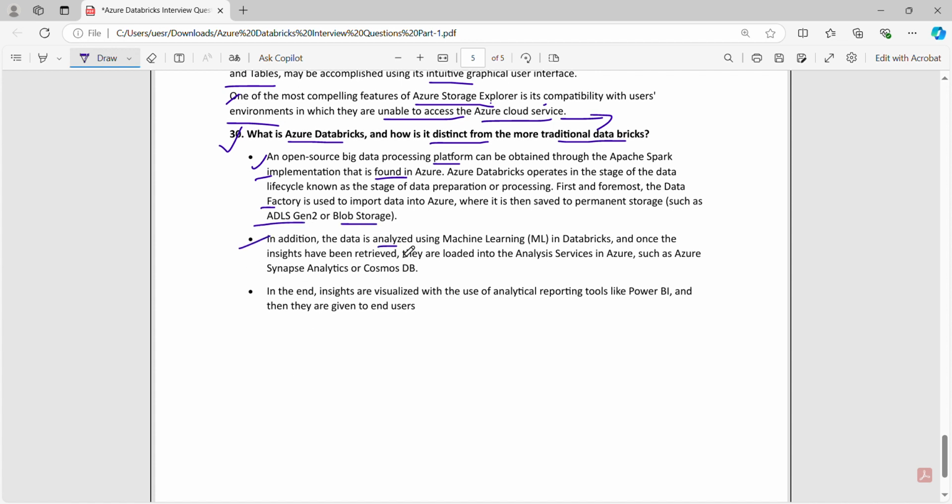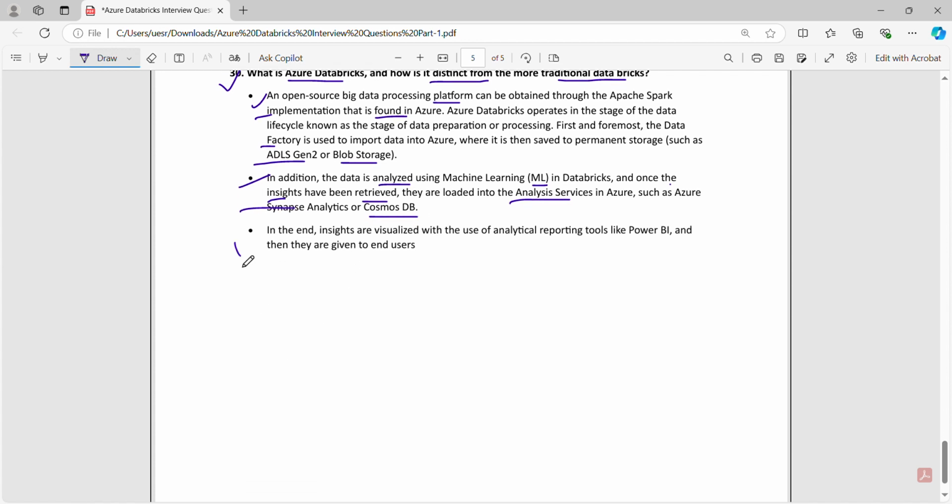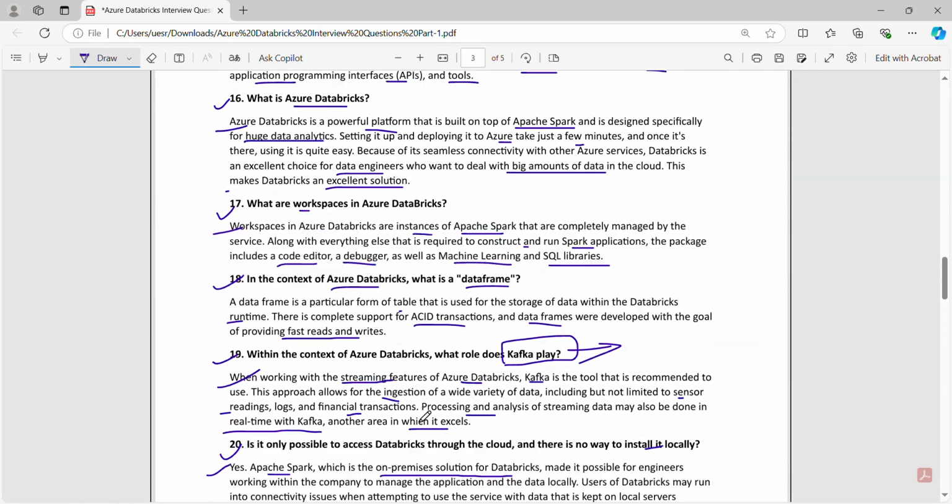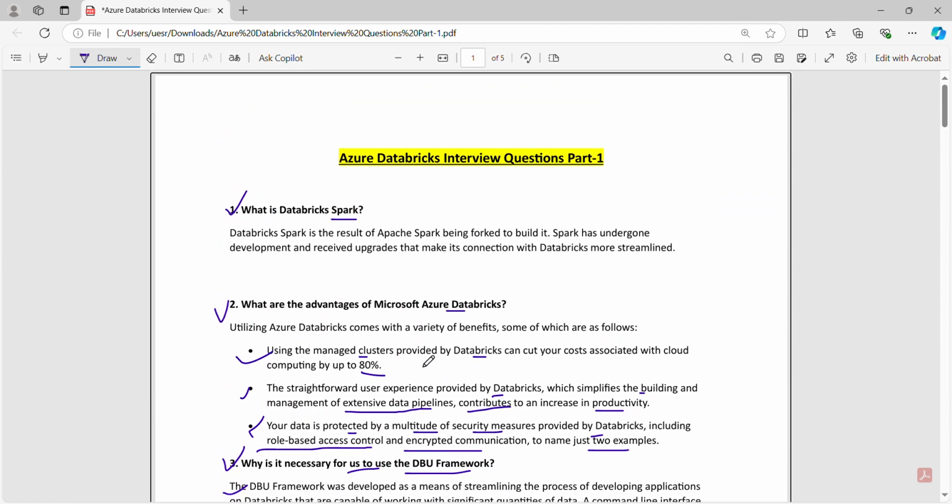In addition, data is analyzed using machine learning in Databricks, and once the insights have been retrieved, they are loaded into analysis services in Azure, such as Azure Synapse Analytics or Cosmos DB. In the end, the insights are visualized with the use of an analytical reporting tool like Power BI, and they are given to end users. So this was all about the Databricks, Azure Synapse Analytics, and some little data storage part. But most of the points we covered were about Azure Databricks.